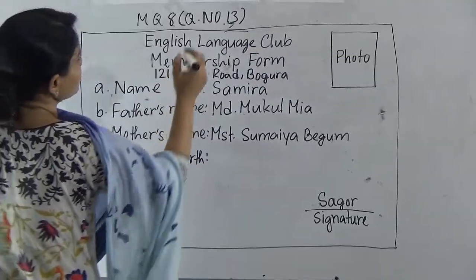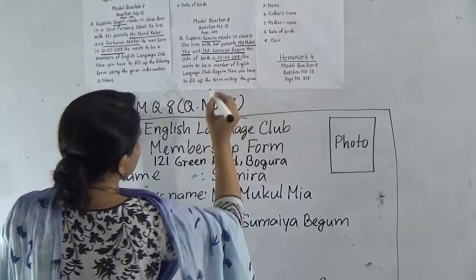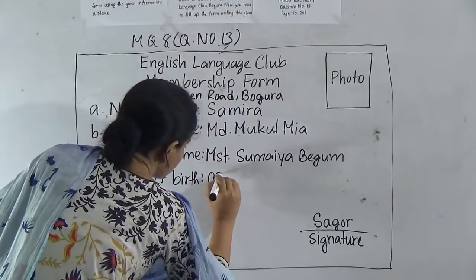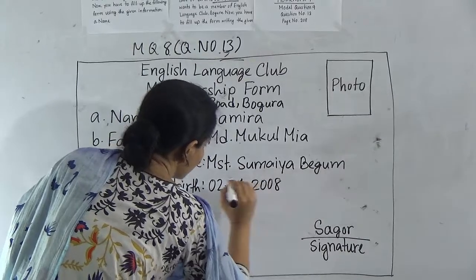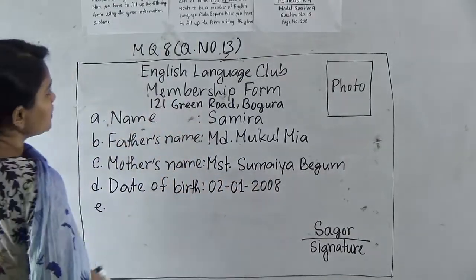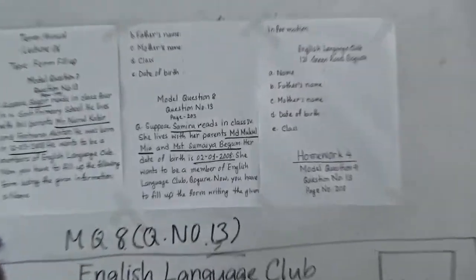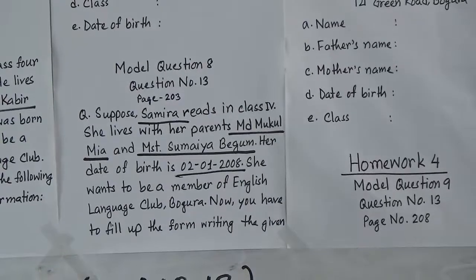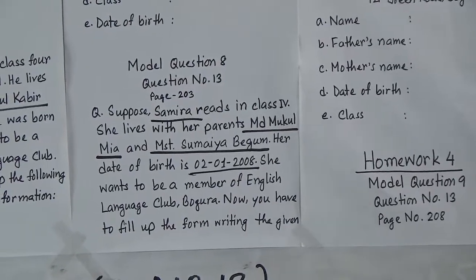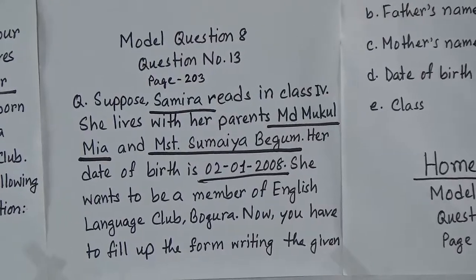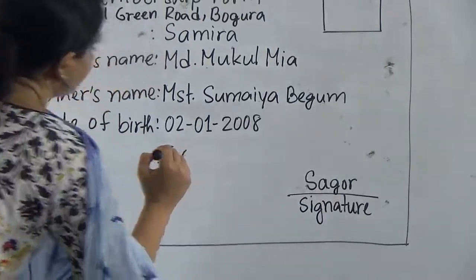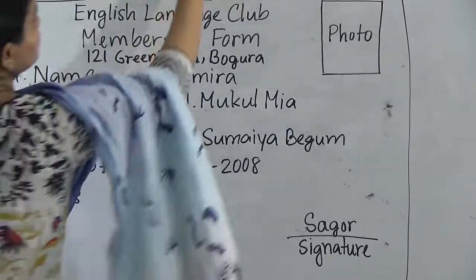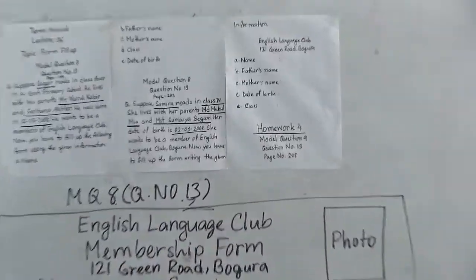And our date of birth is 2nd January 2008. And now the last one is class. Samira also reads in class 4. So we will write here 4. This is the Roman number 4. Now look, she reads in class 4.